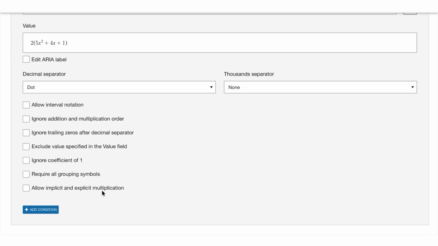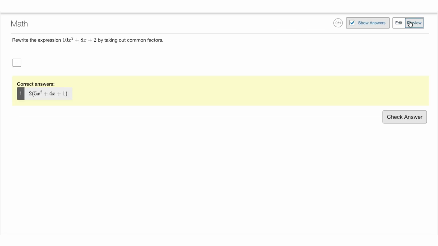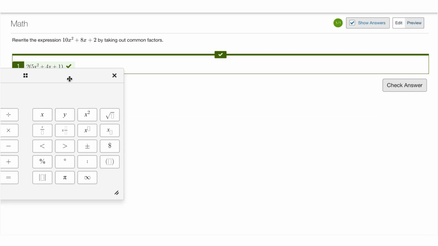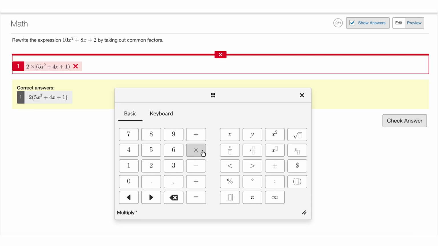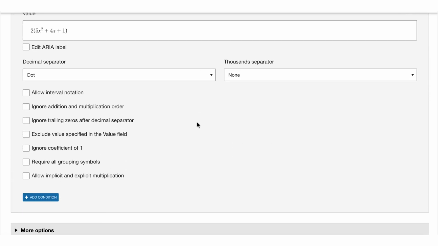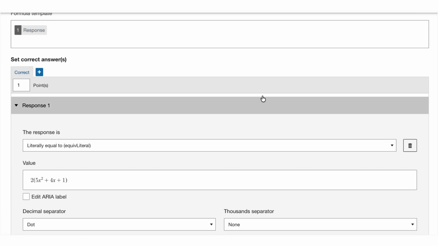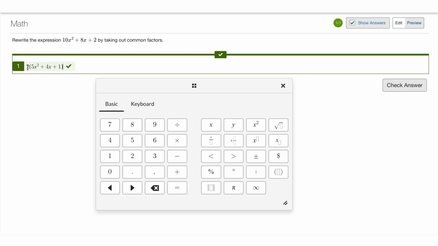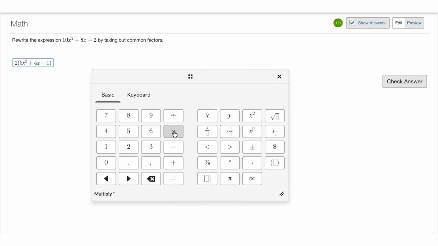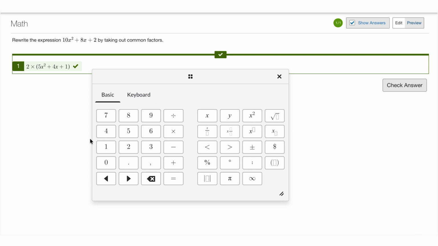So if I don't have this option enabled and I were to answer it with the correct response, then it would be marked correct. But let's say I wanted to add a multiplication symbol to make it explicit, it would suddenly be marked as incorrect. Now, if I go back to the question and enable this option, again, if I were to include the exact correct response I have, it'd be fine. But if I wanted to add in a multiplication symbol, it'll also now be scored as correct. So now learners aren't penalized for their stylistic differences in notation, and authors don't have to anticipate and account for every variation by hand.